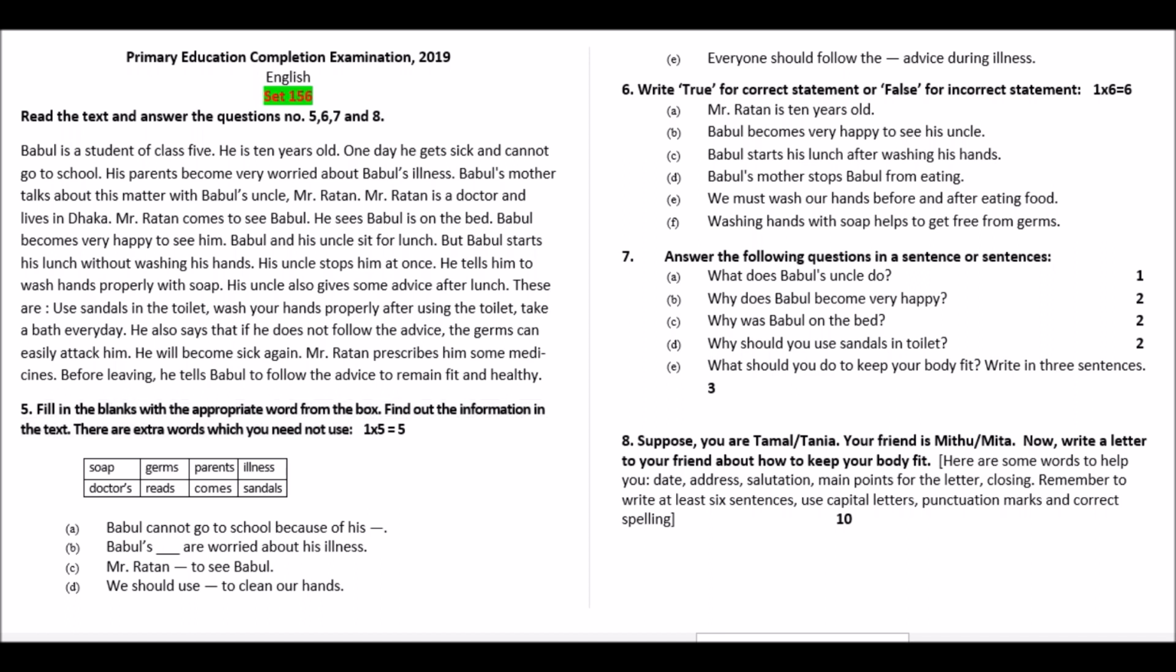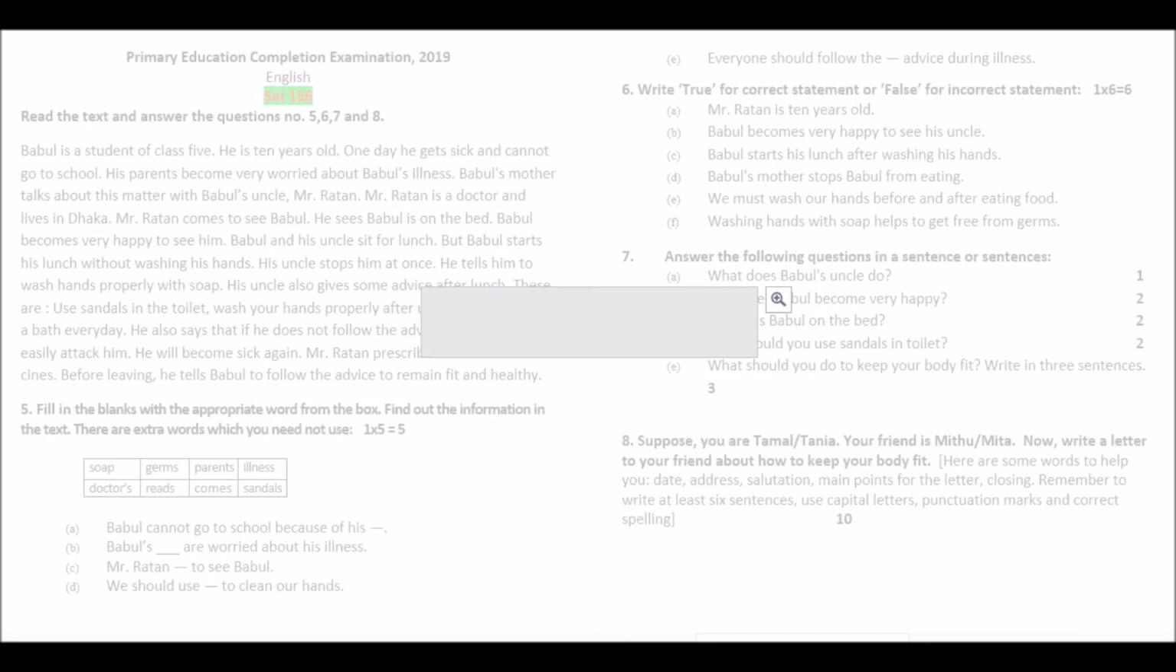You can see in the box there are 8 words and there are only 5 questions. So you need only 5 words. That means there are extra 3 words which you don't need. So be careful while doing this answer. In the box we can see there is soap, germs, parents, illness, doctors, reads, comes, sandals.